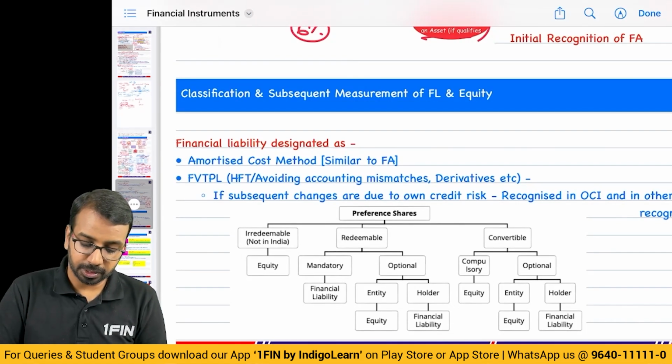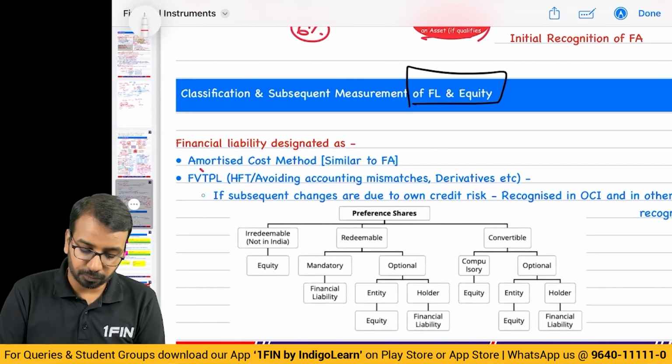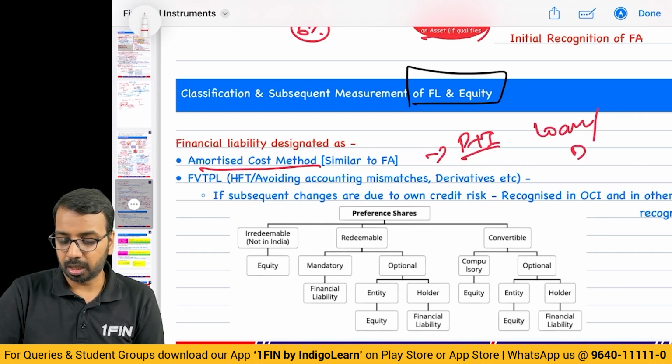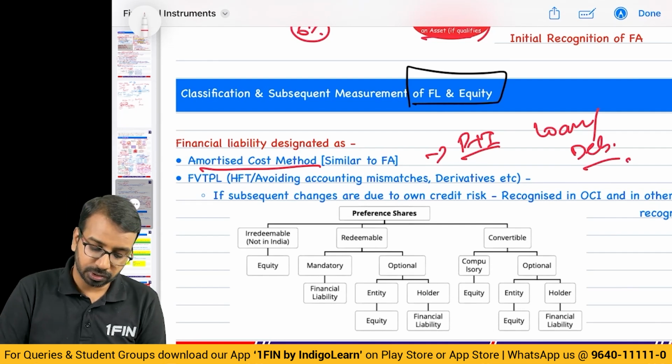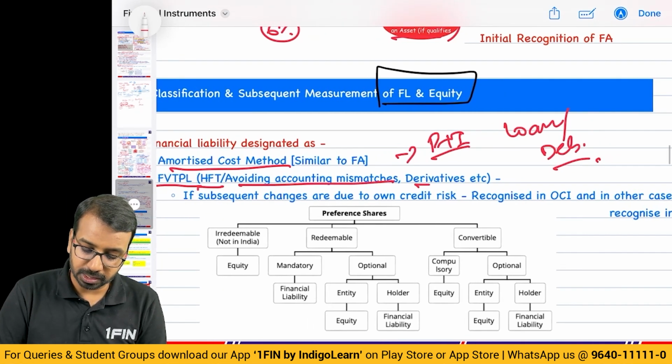Classification and measurement of financial liability and equity. As far as financial liability is concerned, either you will follow the amortized cost method if there is principal plus interest, which typically happens in case of loan transactions, debentures, etc. Otherwise, you will use FVTPL if it is held for trading, avoiding accounting mismatches, derivatives, etc.